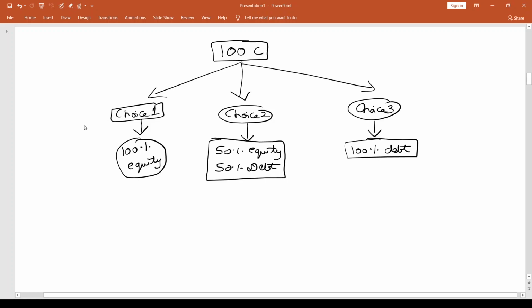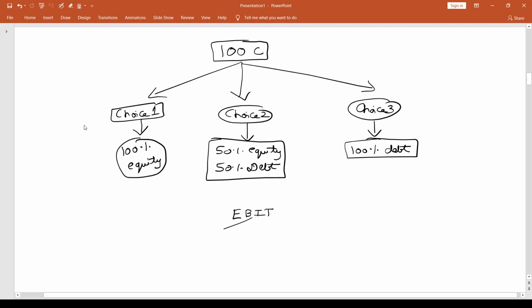I want to be very clear. These three choices are just three examples that I'm taking for the purpose of our discussion now. There could be many more choices. You could have n number of choices with different combinations, but I'm just looking at three choices right now for our discussion. Now, whatever is this choice, our EBIT is going to be unaffected, because EBIT is a number that's a result of business operations.